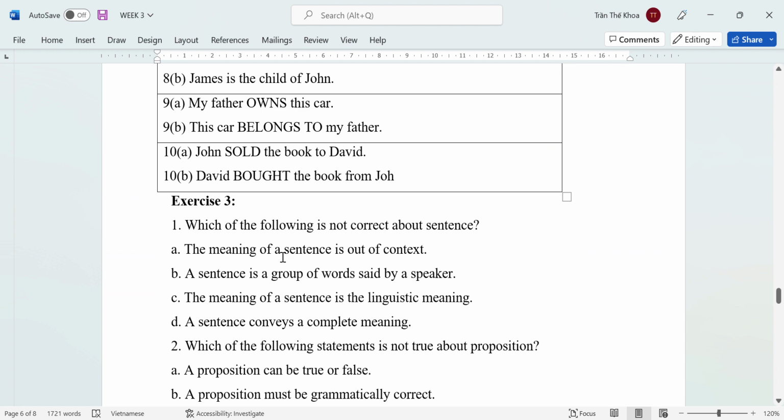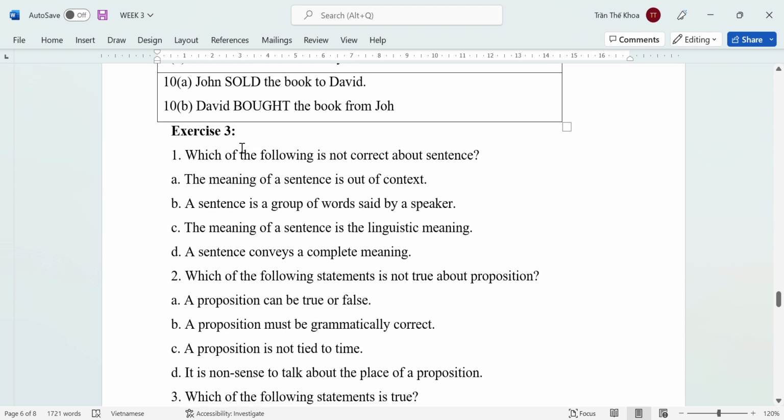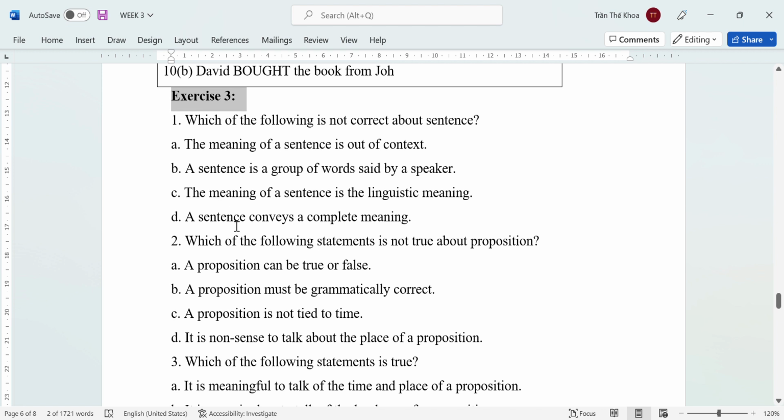Now look at exercise number 3. This is the summarized exercise. Bài tập số 3 today, đây là một bài tập tổng hợp ha. You can choose the correct answer: A, B, C or D. Trong bài tập số 3 thì mình sẽ tổng hợp là toàn bộ những cái phần liên quan đến sentence, proposition là những cái phần rất là quan trọng trong cái tuần số 3 này.